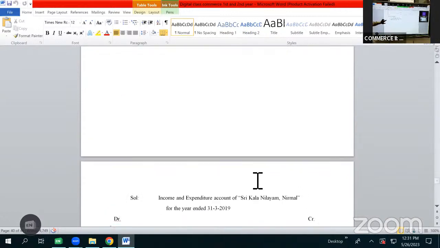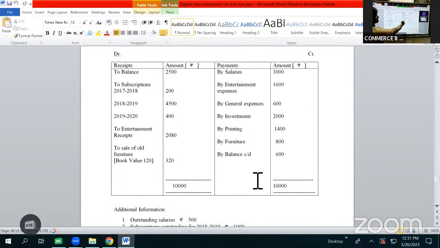After general expenses, we have investments 2,000 rupees. Investment is of capital nature. It cannot be shown in income and expenditure account. It is an asset. While preparing balance sheet, it will be shown on asset side. Whereas interest on investment will be an income. So it will be shown in income and expenditure account.